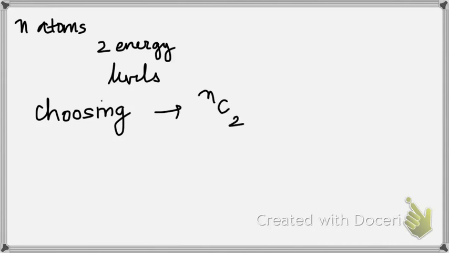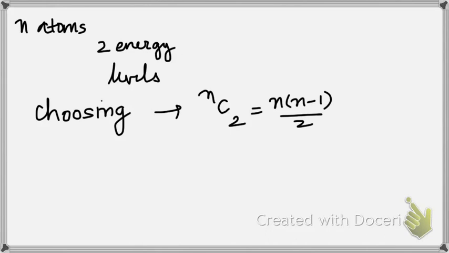So for choosing, if you have done this, I don't know if you have or not, for choosing we always use combinatorics, and we can say that it is NC2. So out of those n atoms we are choosing two energy levels so that we can calculate one spectral line, and thus we have n into n minus 1 by 2. So n into n minus 1 by 2 is the number of spectral lines.